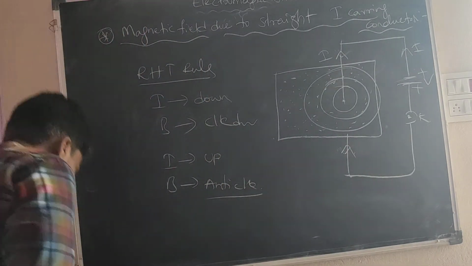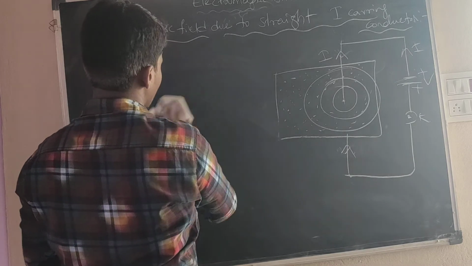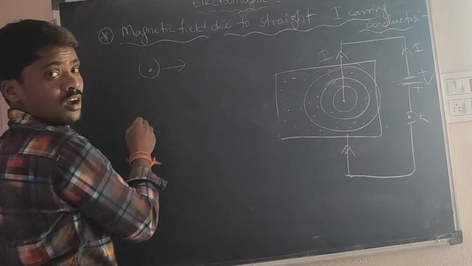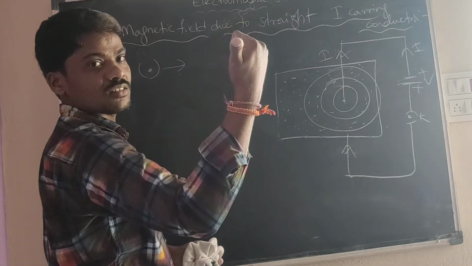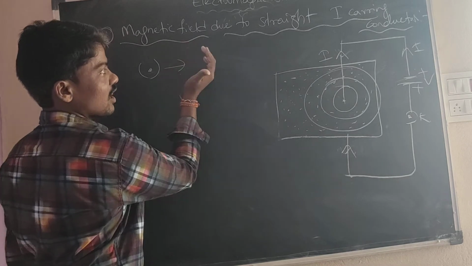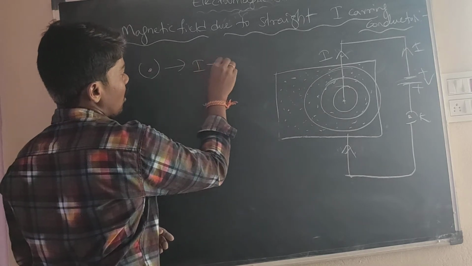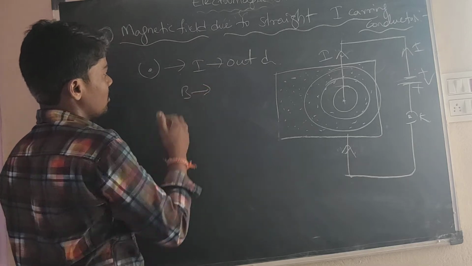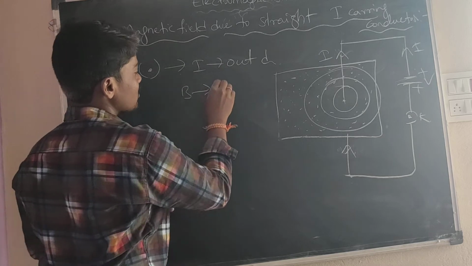See the next concept. A dot represents the outward direction. For example, if the current is in the outward direction, the curled fingers will be in the anti-clockwise direction. The current is outward and the magnetic field is this one: outward means the curled fingers go anti-clockwise.